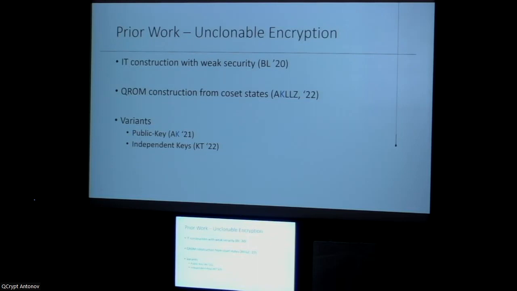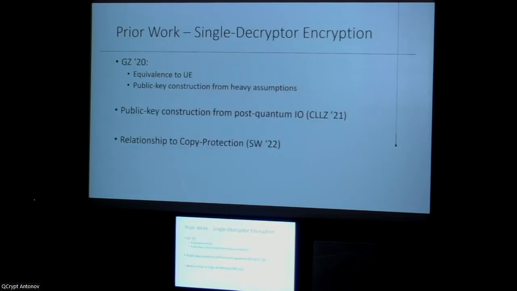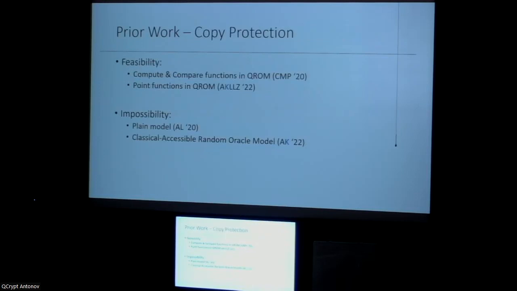And we've also had works that consider some variants of it. Single decryptor encryption was introduced in the same year, and we know how to achieve it in the public key setting using very heavy assumptions, such as post-quantum iO. And we also know a little bit about how it relates to unclonable encryption and copy protection.